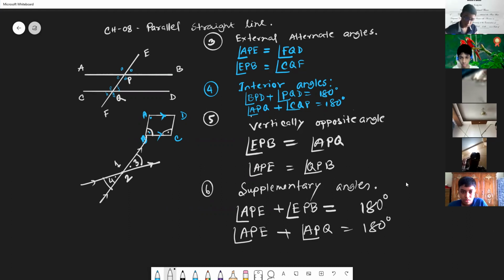So now I think all of you can easily identify these types of angles here. Do you have any more questions up to number 6? No, sir. So this is theorem number 1. Actually this is the alternate angles in theorem number 1, alternate angles from your academic book.